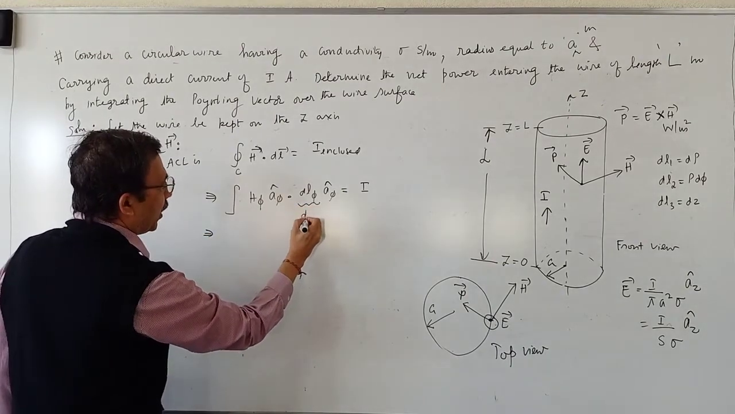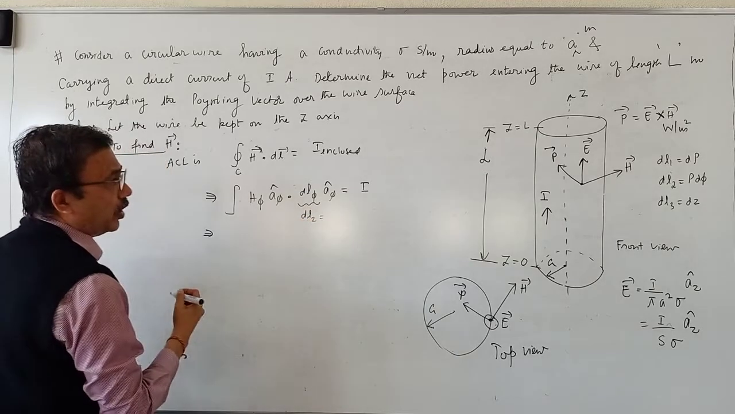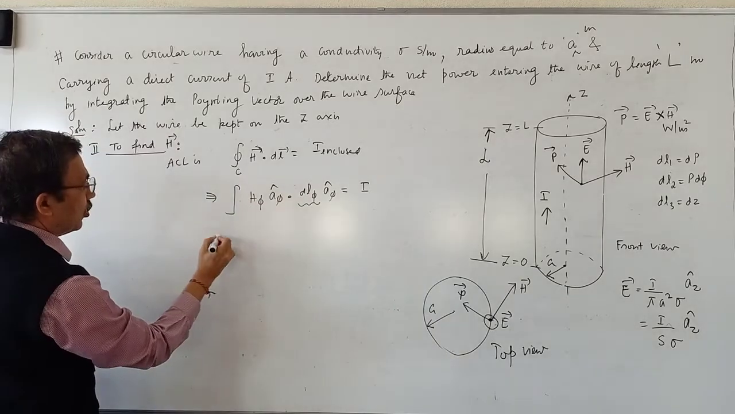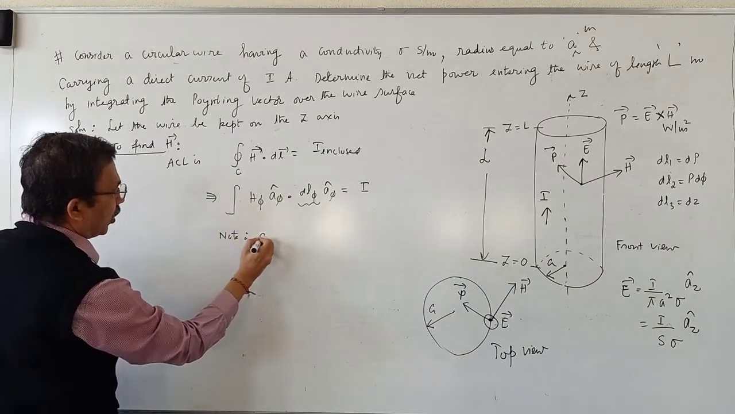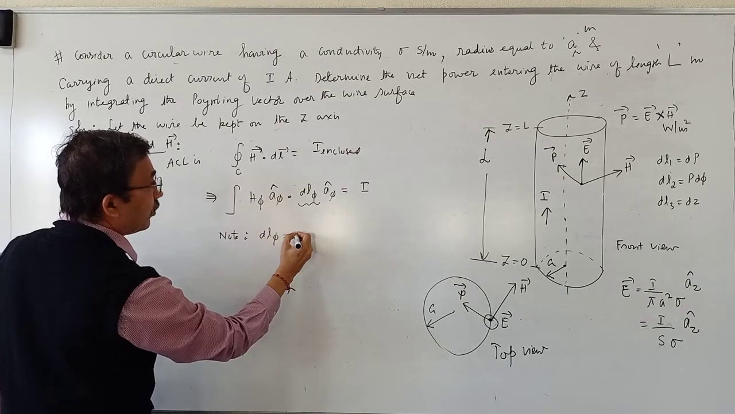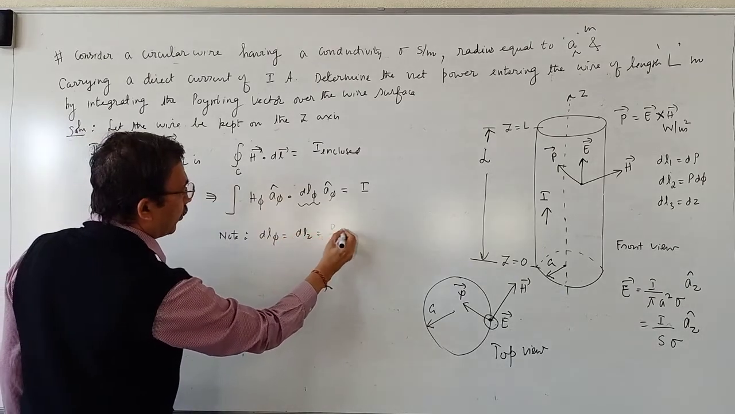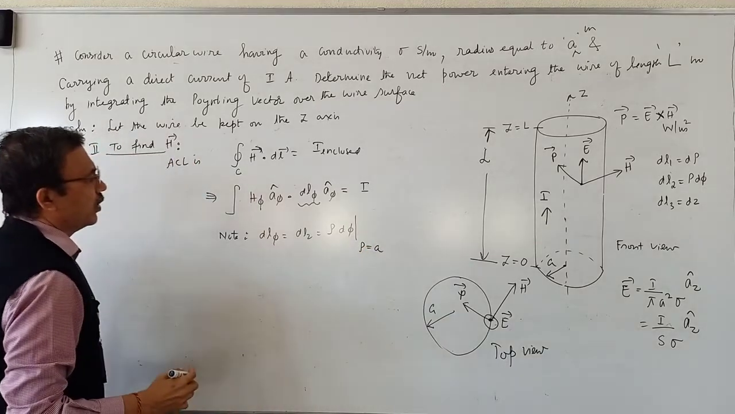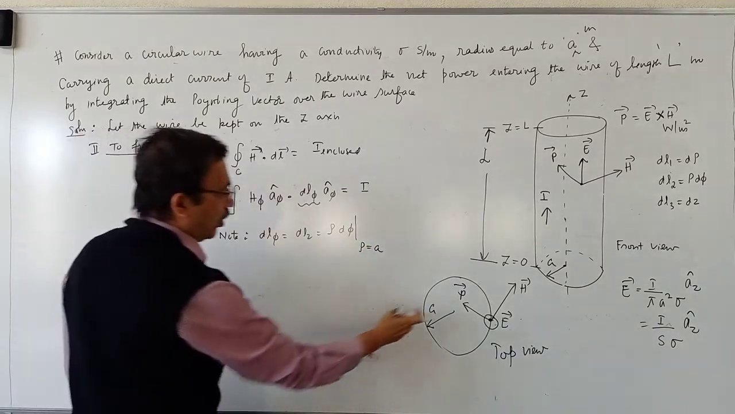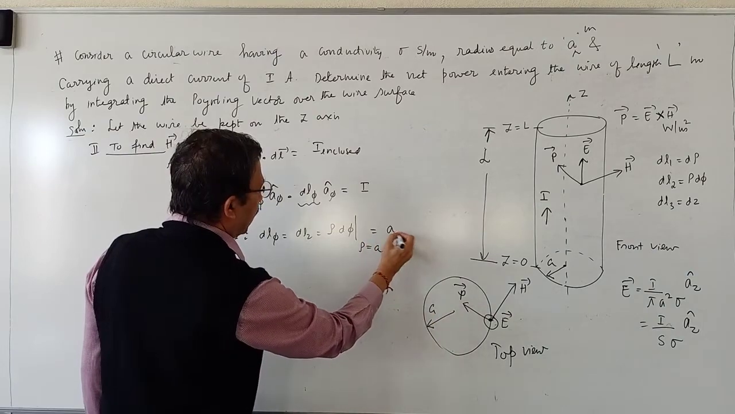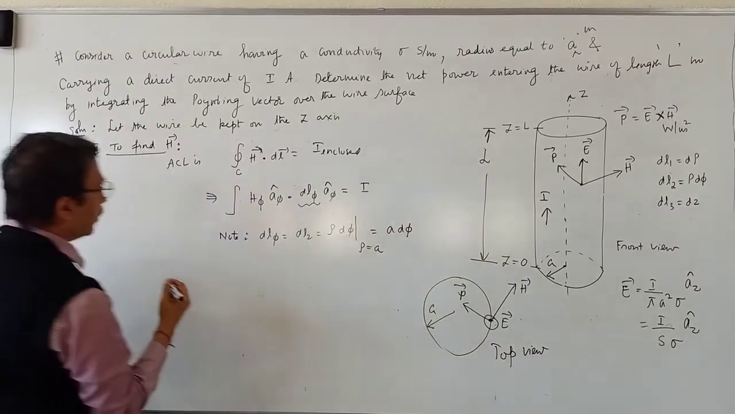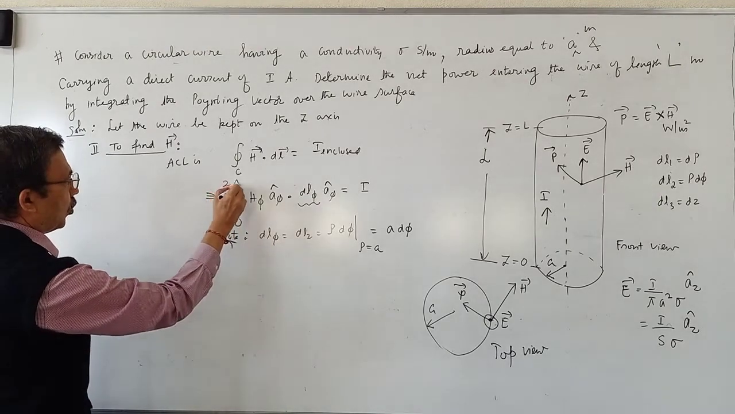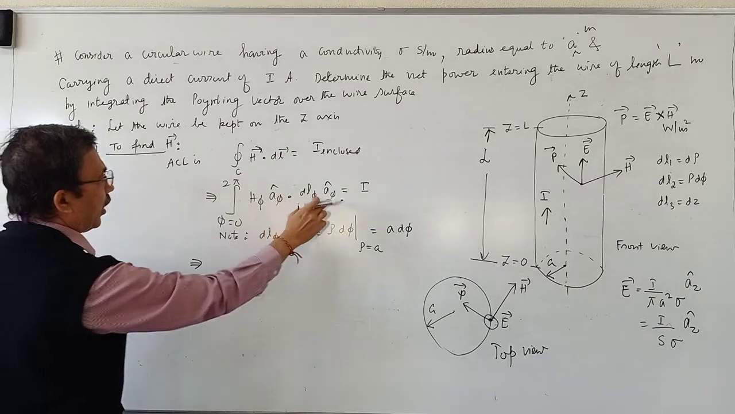What is dl phi? dl phi is nothing but dl2. dl2 is what? Rho into d phi, right? I'll just write here, note. dl phi is equal to dl2, which is equal to rho into d phi, with rho equal to A, because the radius of the wire is A. So it is A into d phi. So here phi varies from 0 to 2 pi. And A phi cap dot A phi cap is 1.